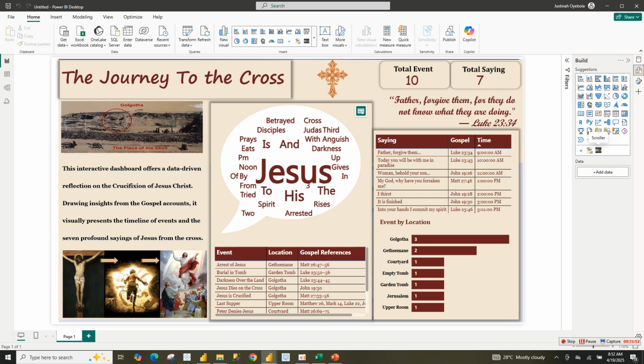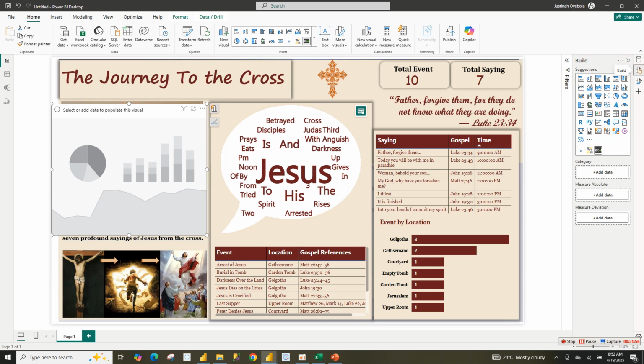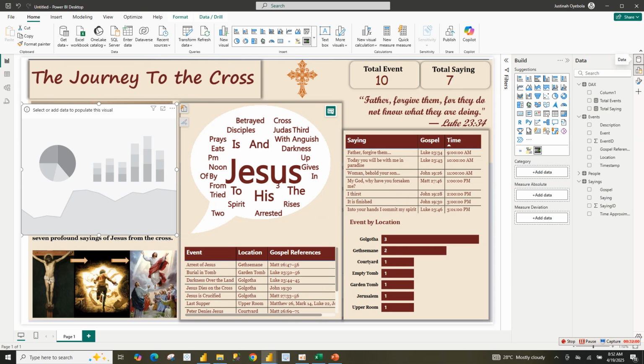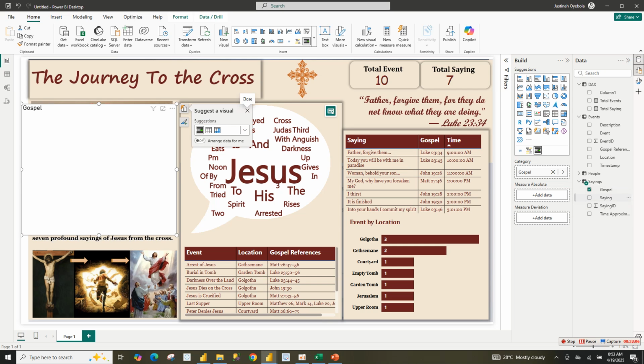So now this scroller, I'm just going to be adding it here. Then where's my data? So what do you think? I think I will just add the gospel reference and the saying. I will add it to scroller and the saying.